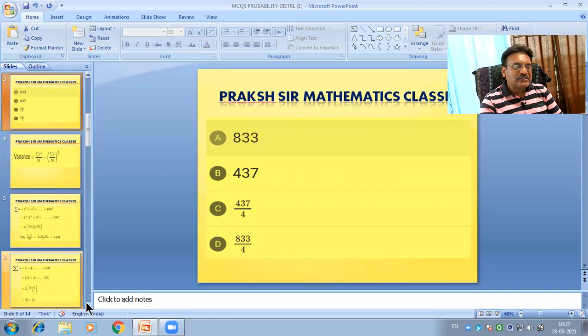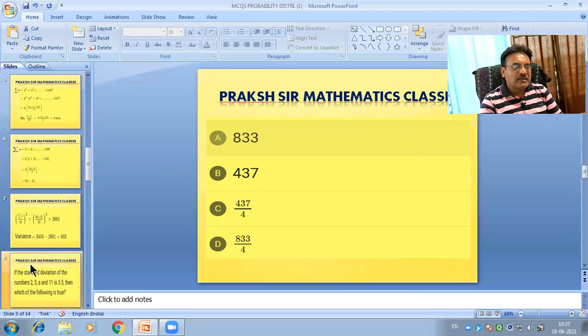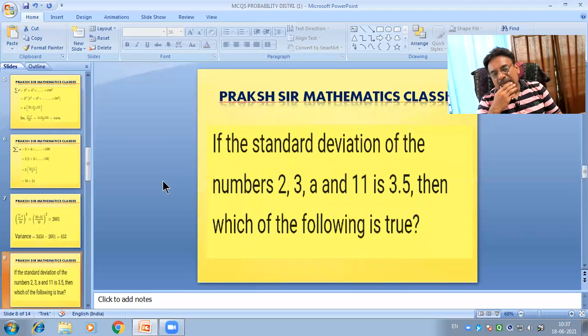Next, multiple choice questions. Again, we solve one multiple choice question. If the standard deviation, that is SD, of the numbers 2, 3, 8 and 11, that is the four numbers given, is 3.5, that is SD is equals to sigma and sigma is given 3.5, and four numbers are given whose standard deviation is 3.5.